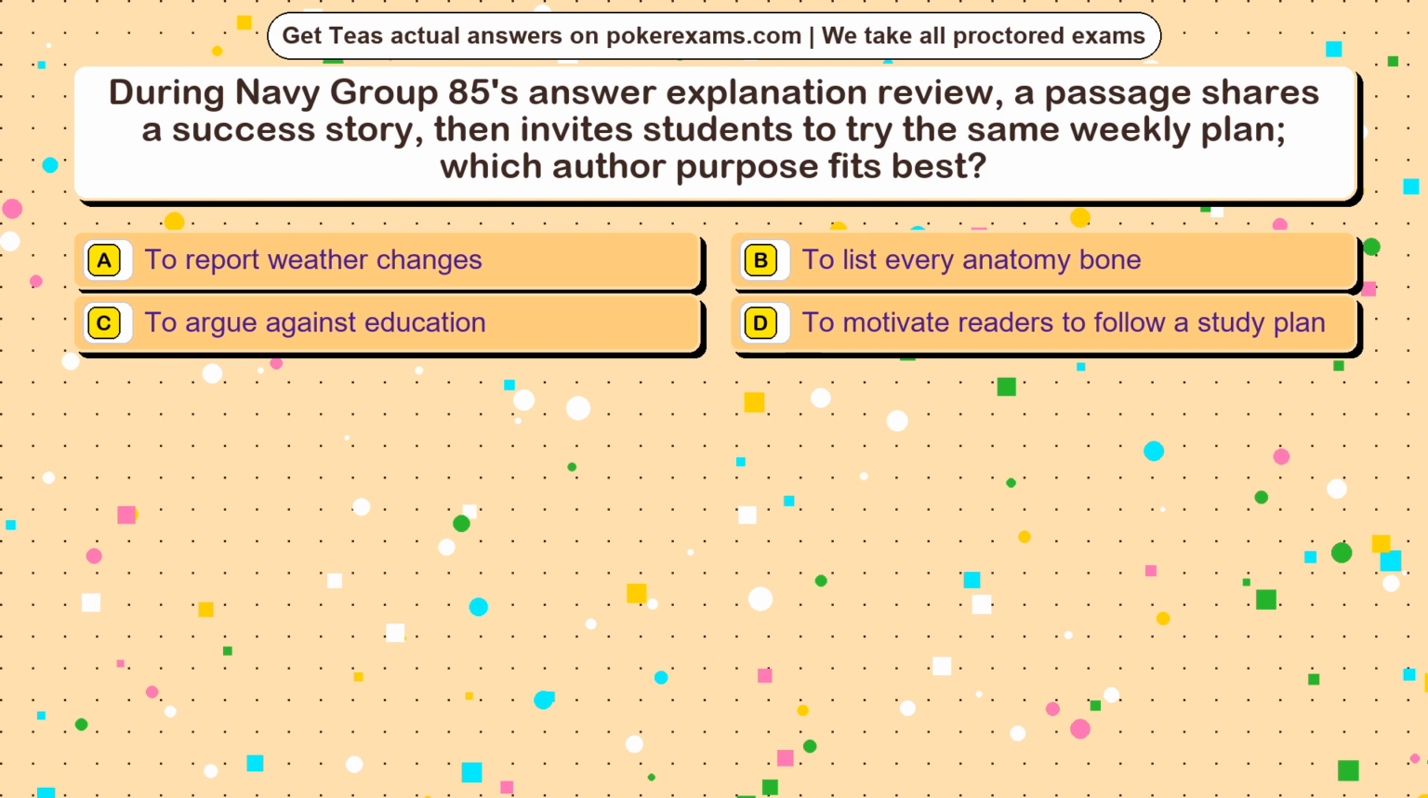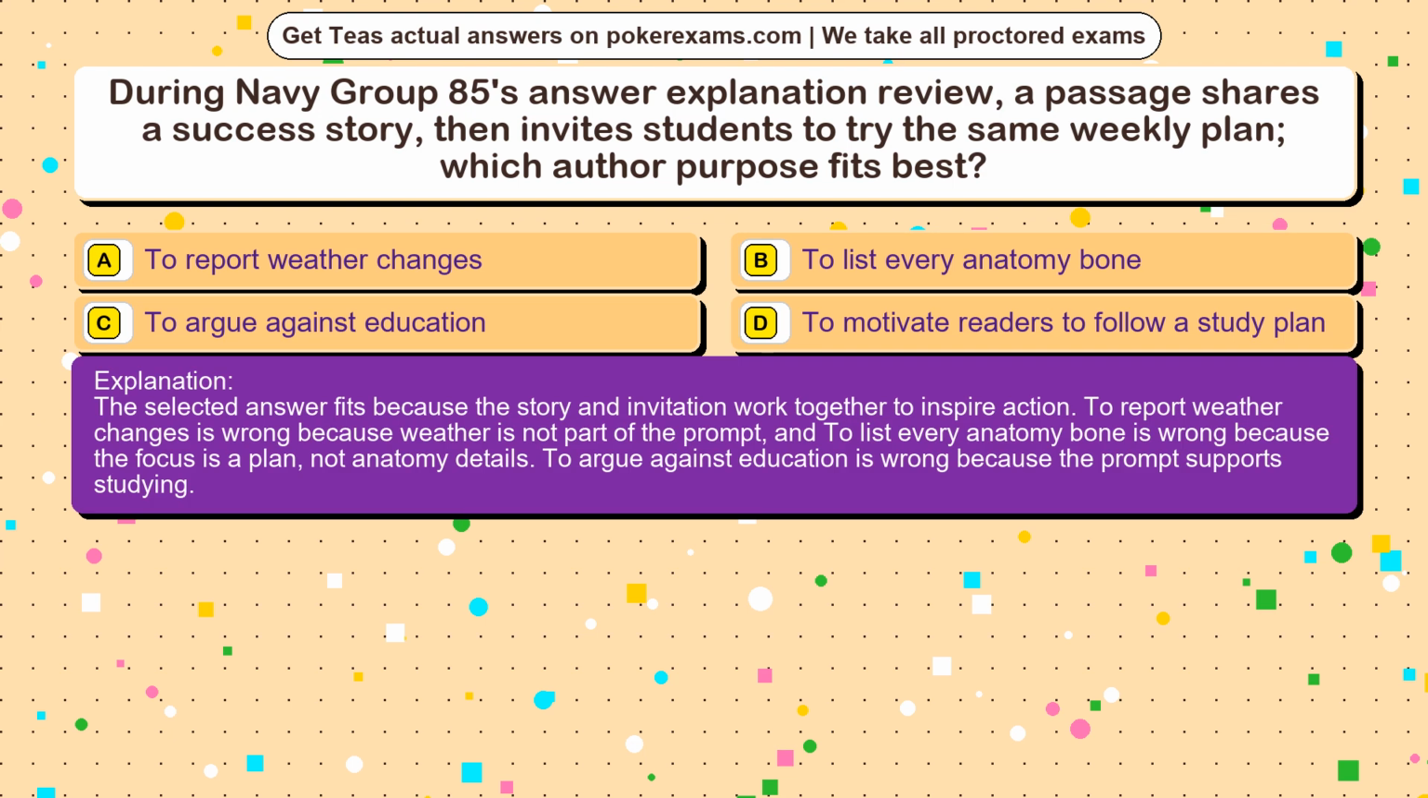The correct answer is option. The selected answer fits because the story and invitation work together to inspire action. To report weather changes is wrong because weather is not part of the prompt, and to list every anatomy bone is wrong because the focus is a plan, not anatomy details. To argue against education is wrong because the prompt supports studying.